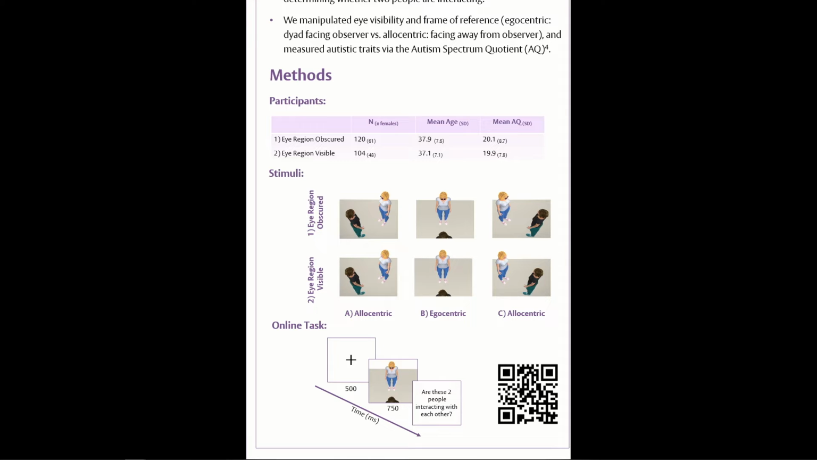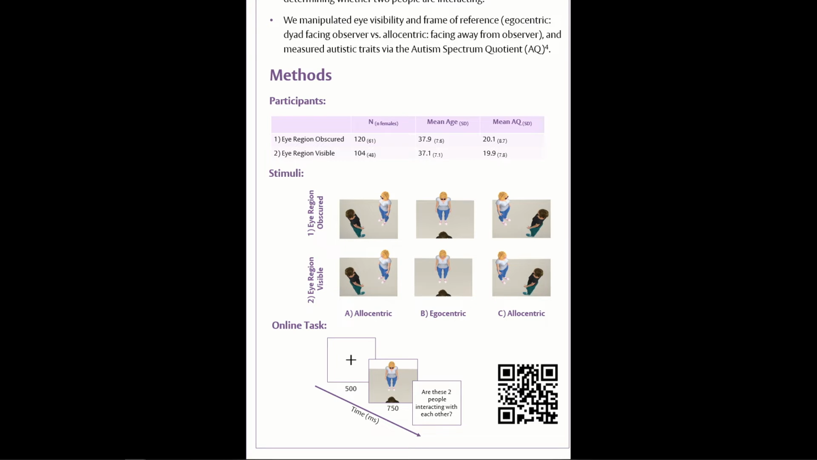We also created different frames of reference. The dyads in the two allocentric perspectives are turned away from the observer, while the dyad in the egocentric perspective is turned to face the observer. We also manipulated the visibility of the eye region. In one condition, the eye region was completely obscured with dark sunglasses, while in another, the eye region was visible.